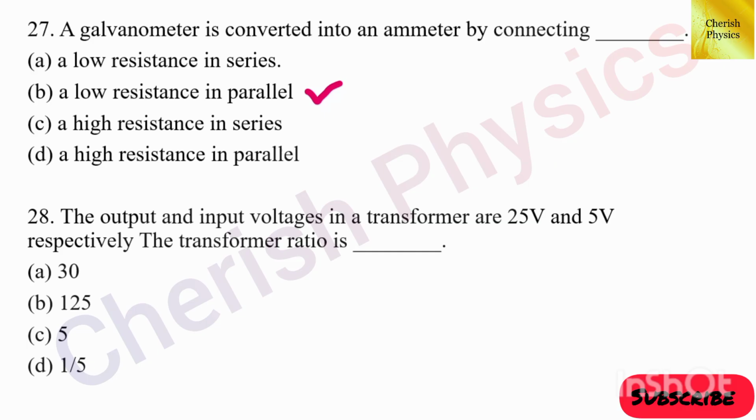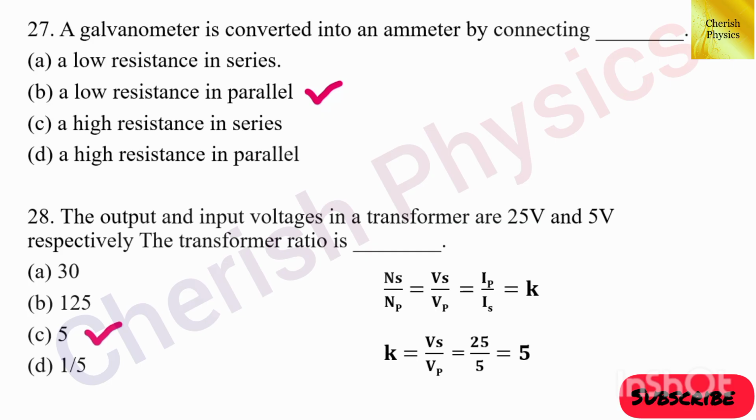The answer is option C, 5. Here we can use the transformer ratio formula. Ns, that is number of turns in the secondary coil, divided by Np, number of turns in the primary coil, which is equal to Vs divided by Vp, which is equal to Ip divided by Is, which is equal to K. From this, K equal to Vs divided by Vp. By substituting the values, we get the answer as 5.